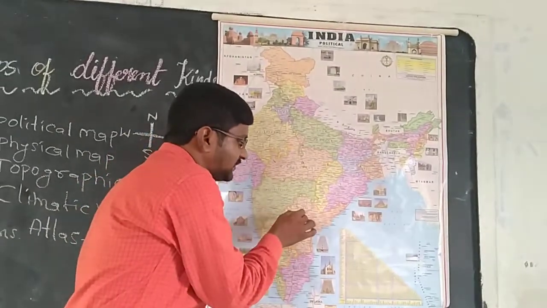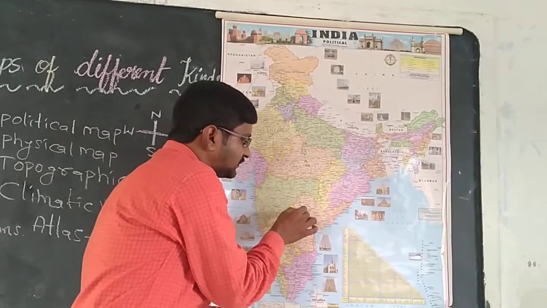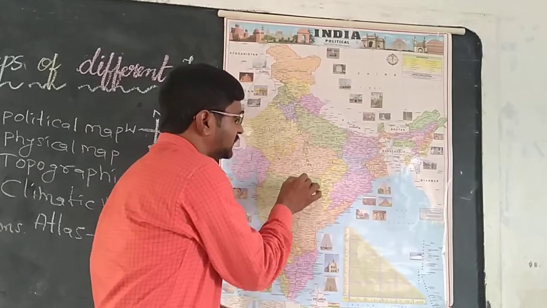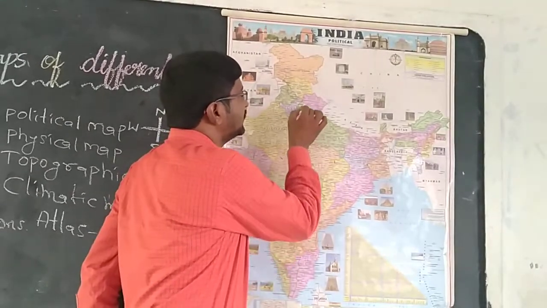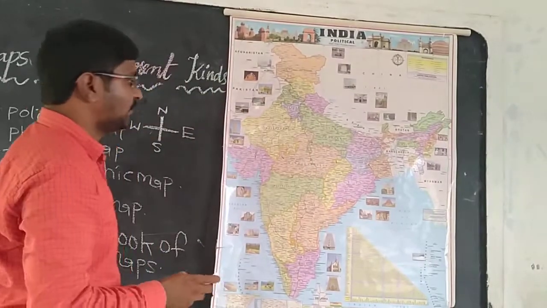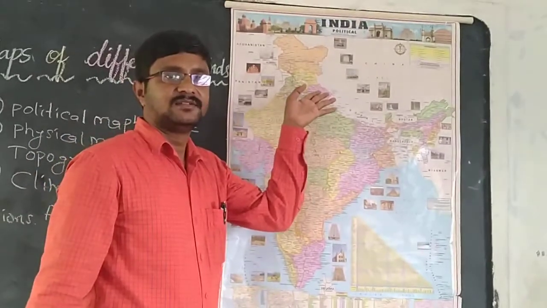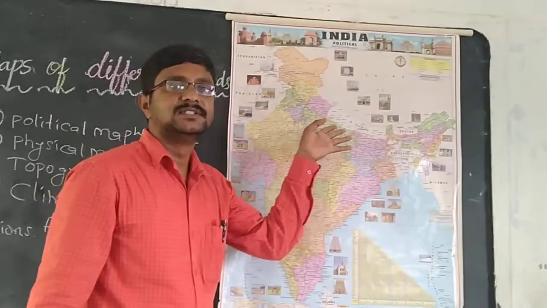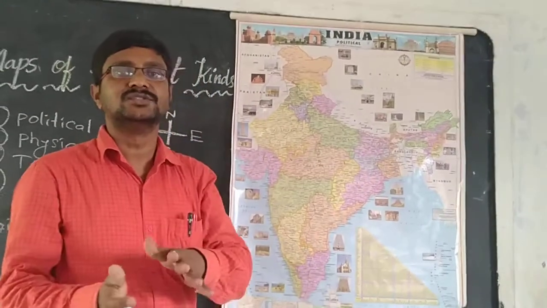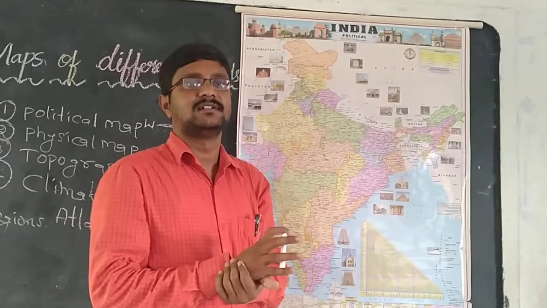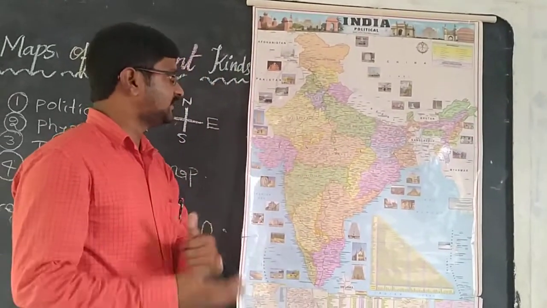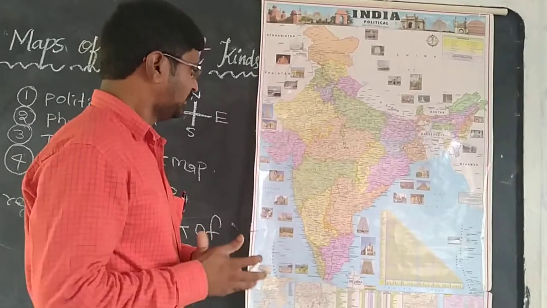So see, now my starting point is here. So I am starting from here. So from here I am moving towards the north direction. So from Hyderabad to Delhi, I have to travel in north direction, south to north direction. Have you understood? And let us see one more example.